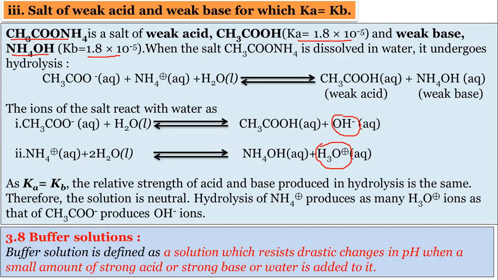So this salt CH3COONH4 is the ammonium acetate salt. When it is dissolved in water, it forms the weak acid, acetic acid, and the weak base. When the CH3COO minus ions react with water, they form acetic acid plus OH minus, and NH4 plus, when it reacts with water, forms ammonium hydroxide. In these two reactions, the amount of OH minus and the amount of H3O plus are exactly the same. So the solution becomes neutral, remember.